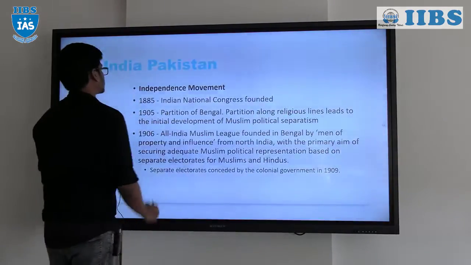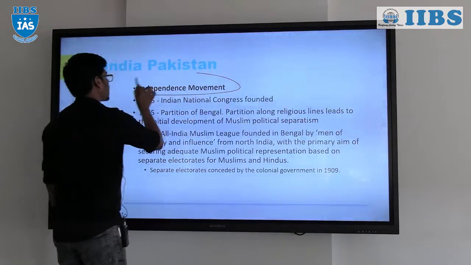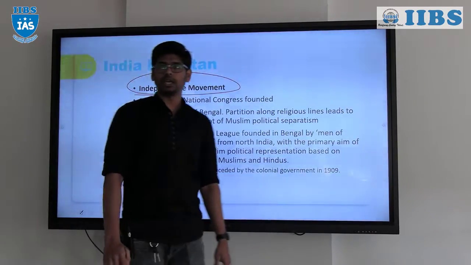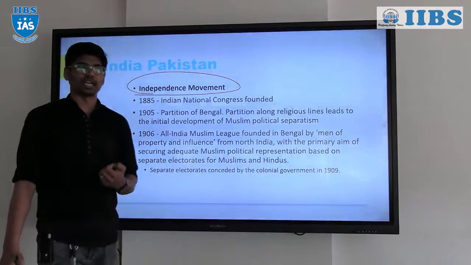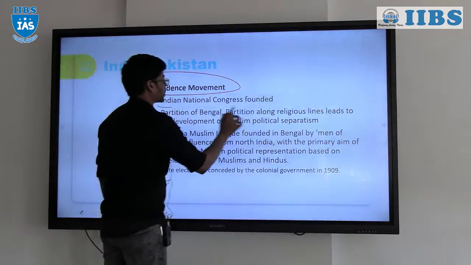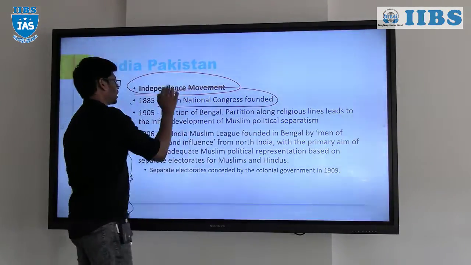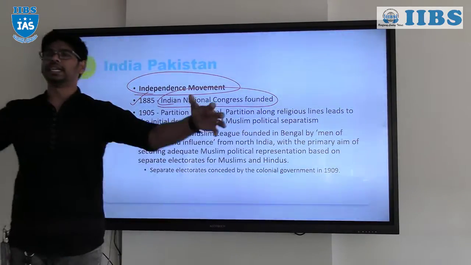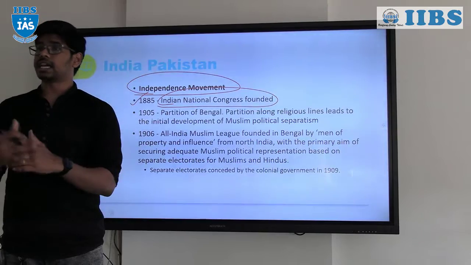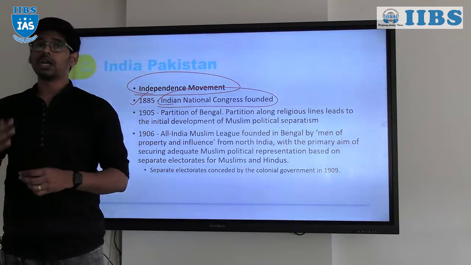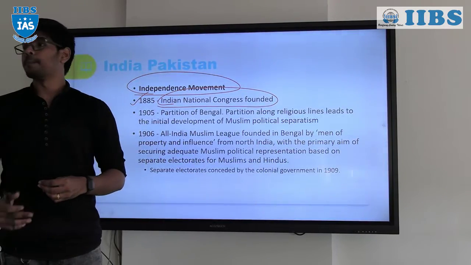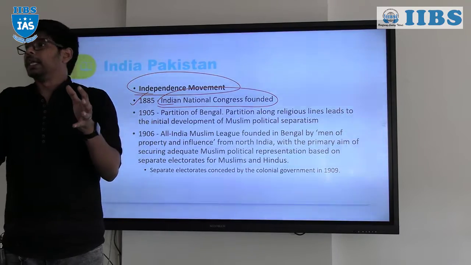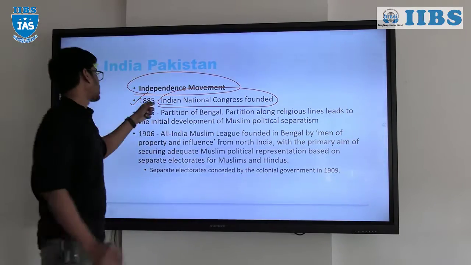So first, Pakistan. We start with the independence movement, right? The active form of the independence movement actually started with the establishment of the Indian National Congress, a political party where all the elite Indians came together and discussed the future of India, or the future of Indians in the political structure of British India. So we start from this.